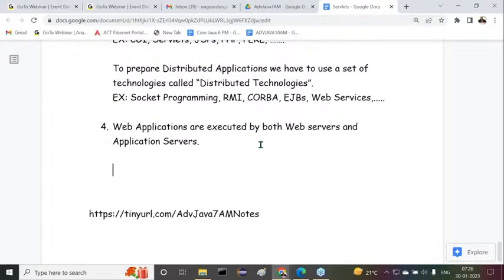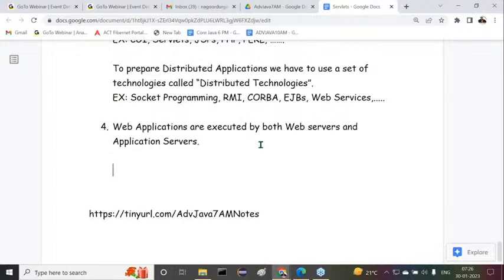Why? Because application servers can execute both web applications and distributed applications. Web servers can execute only web applications. That's why the point is that web applications are executed by both web servers and application servers.